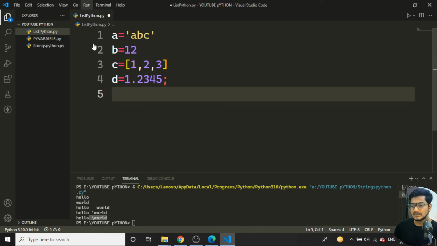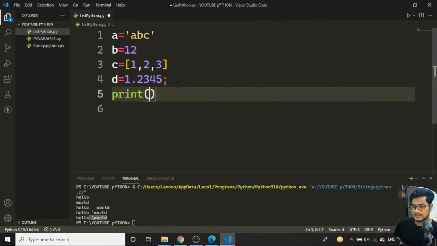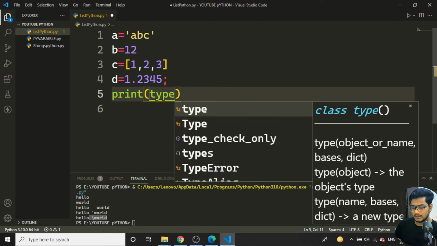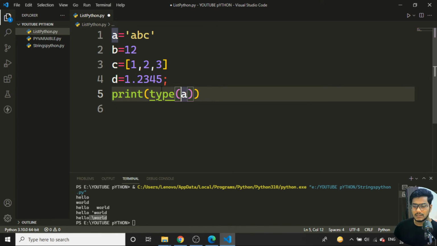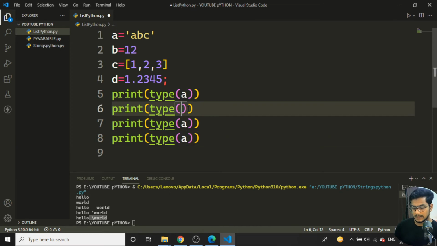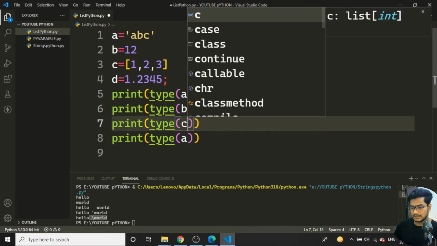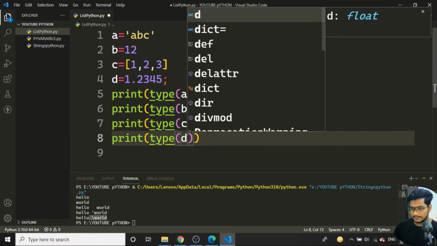Suppose you want to find what is the type of a particular variable. To find the type of a variable, I need to just write type, and you need to pass the variable whose type you are checking. So I'm just passing the variable name a. Same thing I'll do for all of them: a, b, here I'll give it for c, and here I'll give it for the value d.